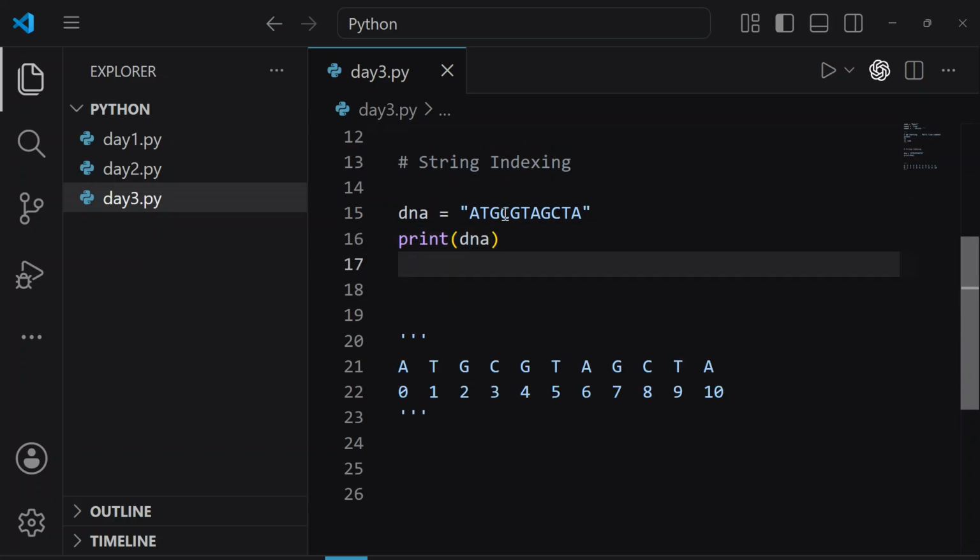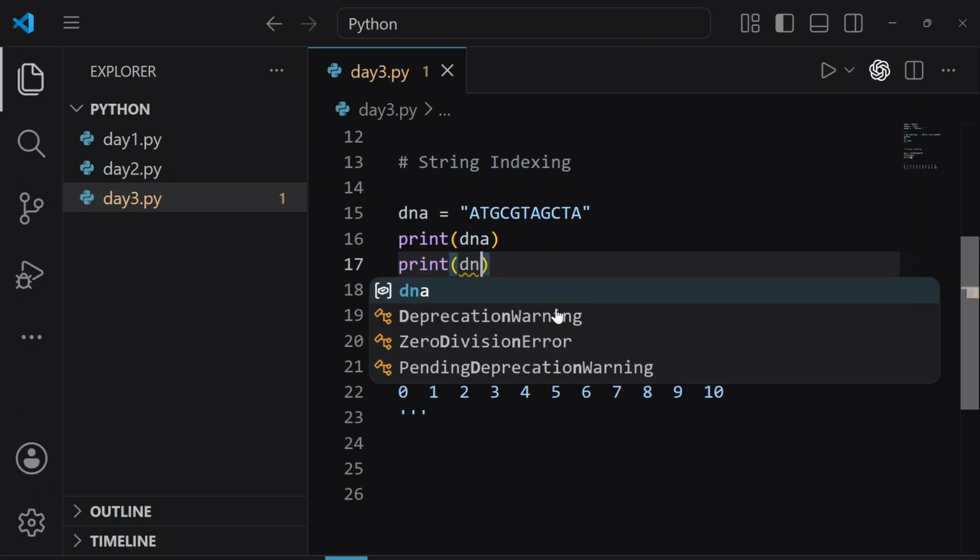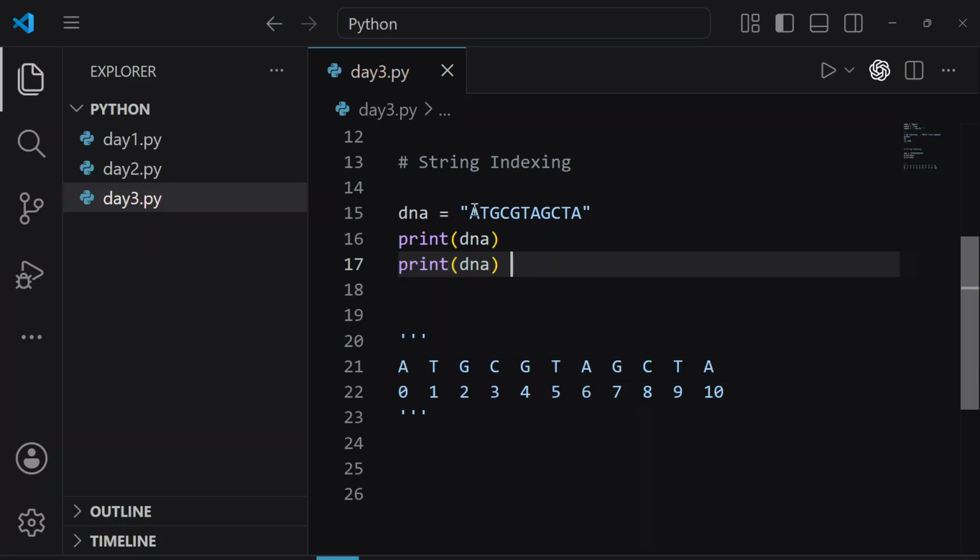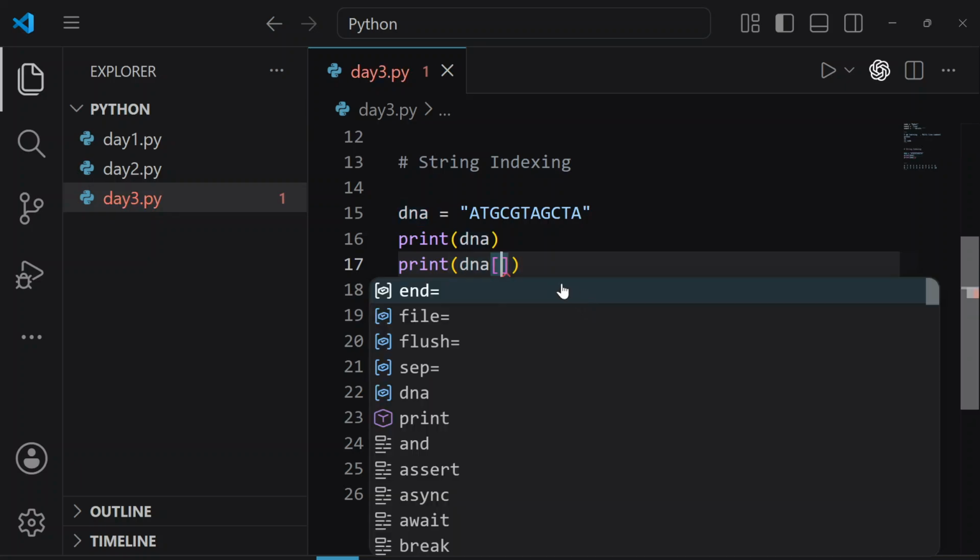So what are we going to do? Let's write the print function again. Let's add parenthesis. Let's write the name of our variable, DNA. Now we need to access this A, and this A is at index number 0. So to access this, we have to use this position. So 0 is the position, correct? This A is at position number 0, the index number 0. So here we are going to add square brackets, and inside the square brackets, we are going to give the position number 0.